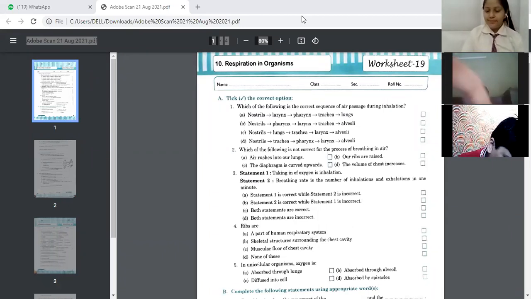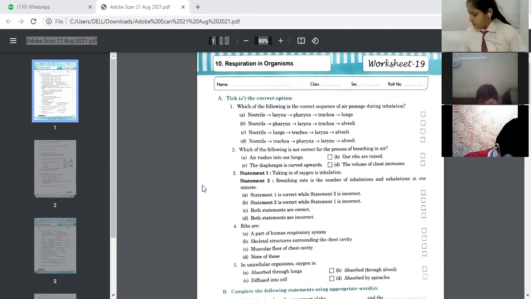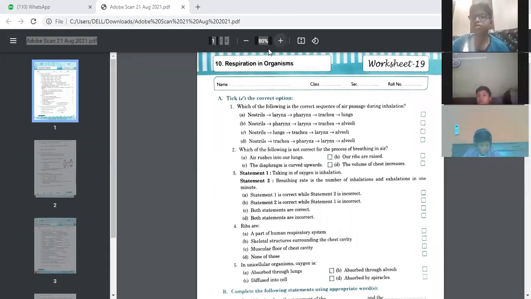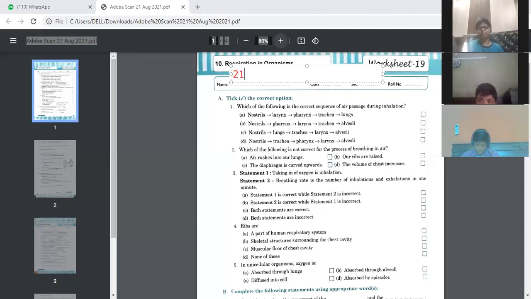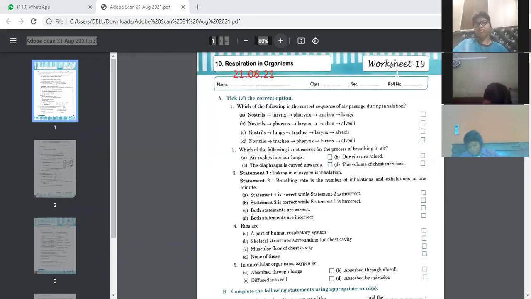So today we'll start the NCERT workbook, worksheet number 19 and chapter 10, respiration in organisms. So kindly, children, write your name, class, section, roll number. First, MCQs are there. Tick the correct option.